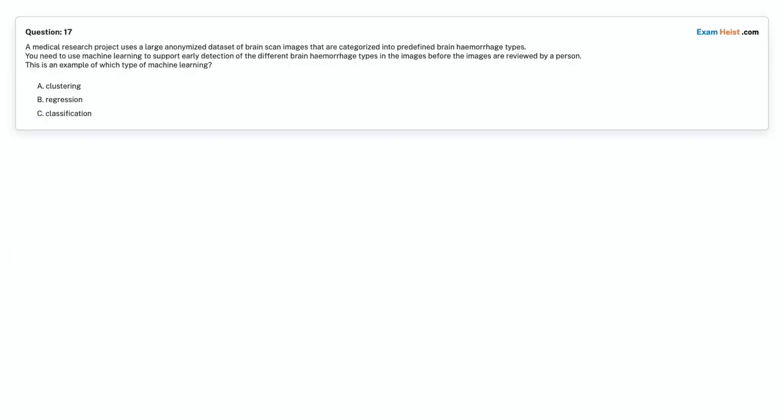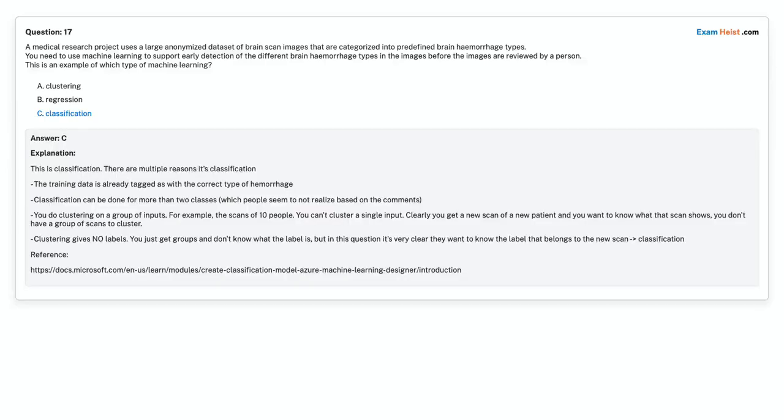Question 17. A medical research project uses a large anonymized dataset of brain scan images that are categorized into predefined brain hemorrhage types. You need to use machine learning to support early detection of the different brain hemorrhage types in the images before the images are reviewed by a person. This is an example of which type of machine learning? Option A, clustering. Option B, regression. Option C, classification. Choose the correct answer. Correct answer is option C, classification.